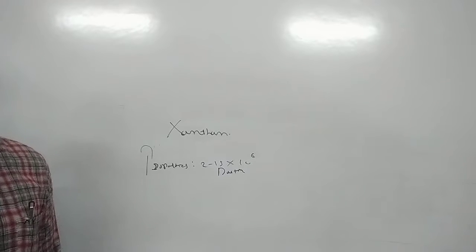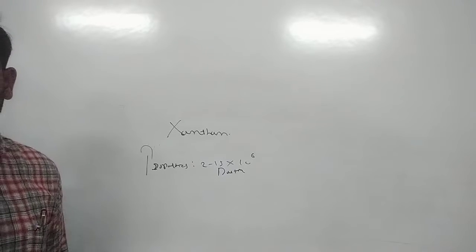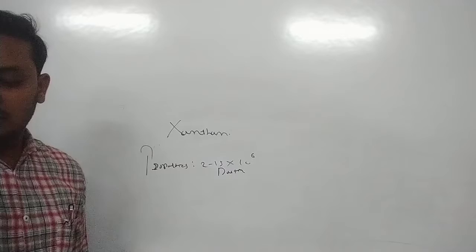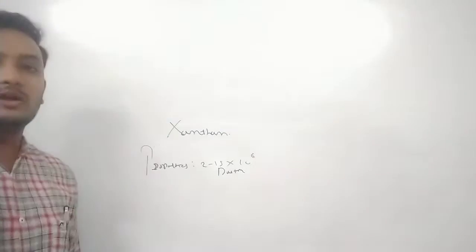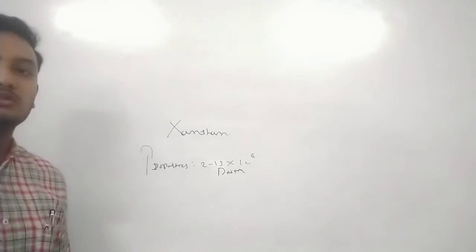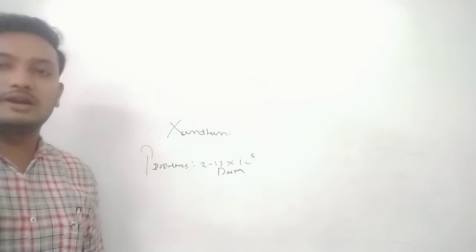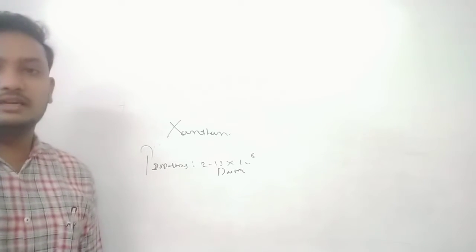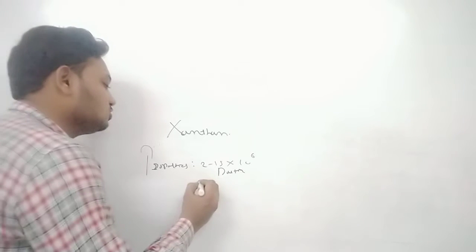So the basic repeating unit of the xanthan consists of a pentasaccharide containing glucose, mannose, gluconic acid, acetate and pyruvate. The xanthan is a heteropolysaccharide. We already discussed that when more than one type of sugar is linked through glycosidic bonds, it is known as a heteropolysaccharide. So xanthan is a heteropolysaccharide. It contains 5 different types of sugars.